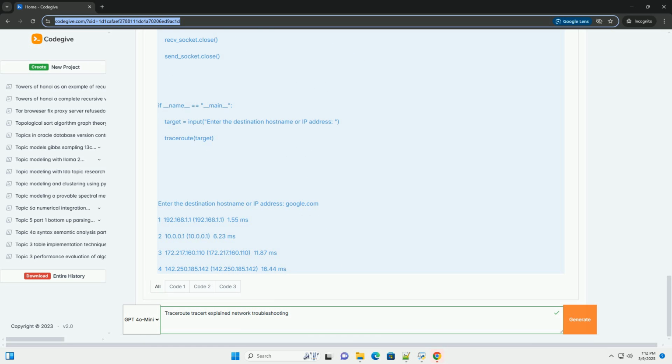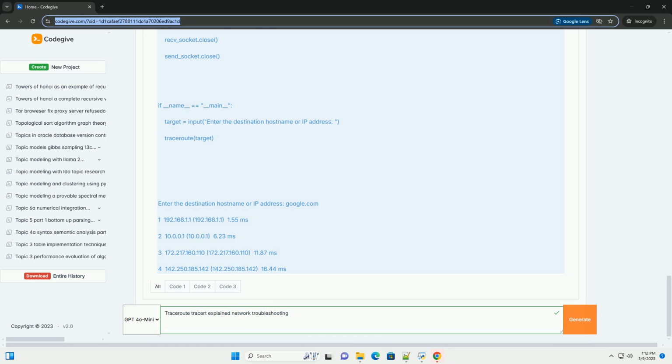3. ICMP Time Exceeded responses: each router along the path that encounters a packet with a TTL of 1 decrements the TTL to 0, discards the packet, and sends an ICMP Time Exceeded message back to the source. Traceroute records the IP address and round trip time (RTT) of each of these responses.